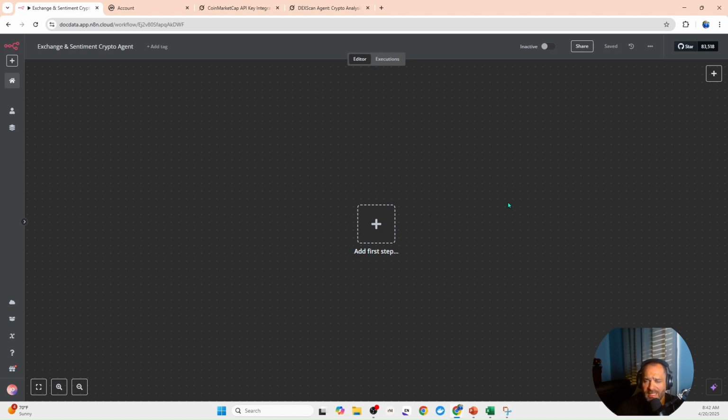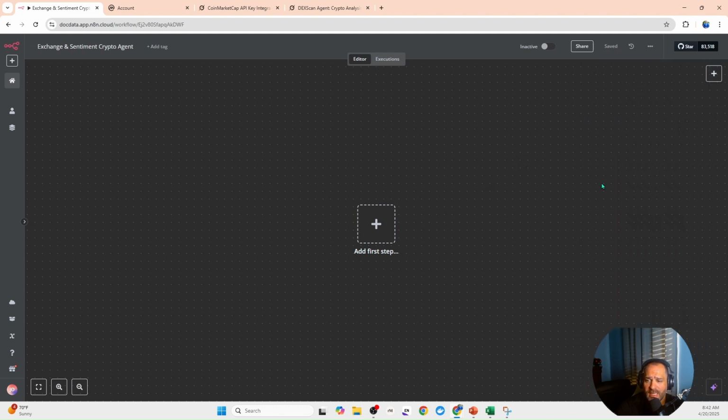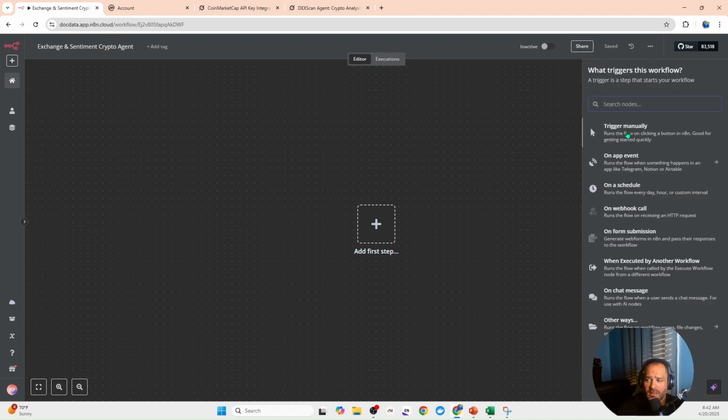Whenever we enter the N8N environment, we have to start off with a node. And this node is going to be the trigger node. This tells the node when to start. This can be many different ways. I'm going to show you a couple of different ways. But since we are in a test environment, there's trigger manually. This is when you just click this arrow and it runs the workflow. You can schedule it on a time.